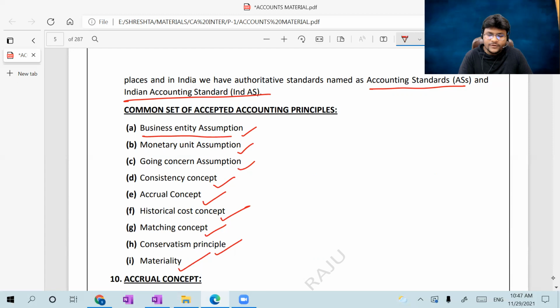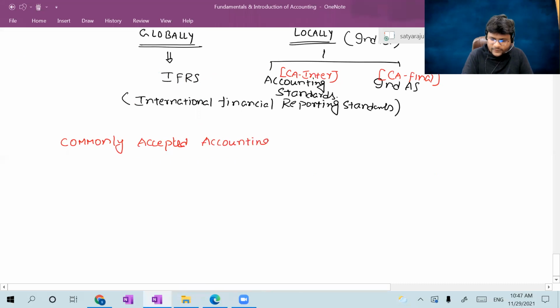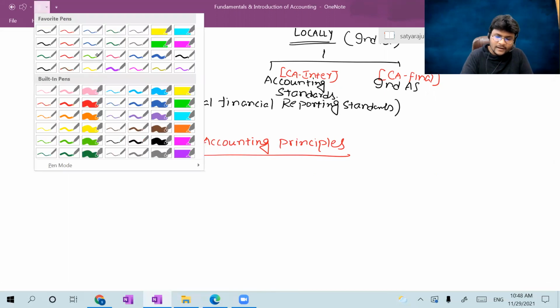Business entity assumption. Sir, what is the meaning of business entity assumption? We are discussing some commonly accepted accounting principles. What is the first one, guys? Business entity concept. Please concentrate, all of you. What is the meaning of business entity concept?